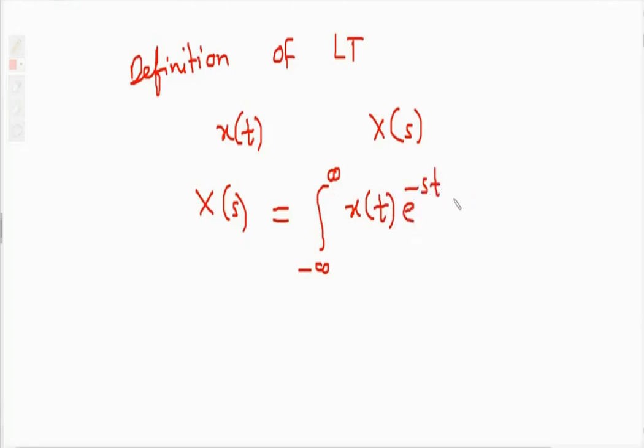Once again I will repeat, any continuous time signal x of t is converted into Laplace domain and is given by x of s equal to integration minus infinity to infinity x of t e raised to minus st dt. So this is the definition of Laplace transform.